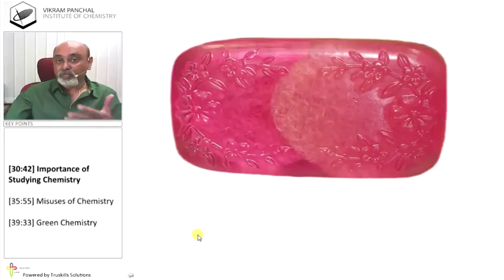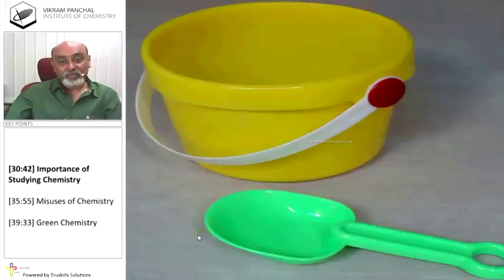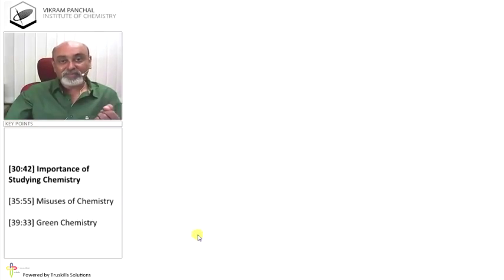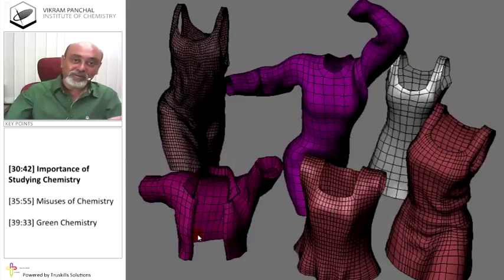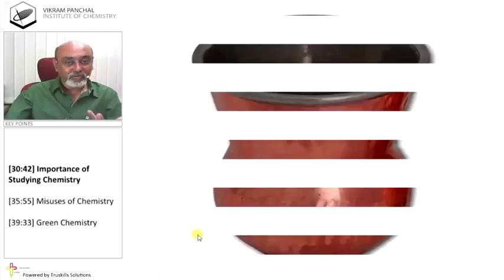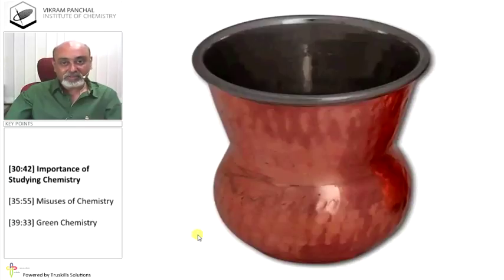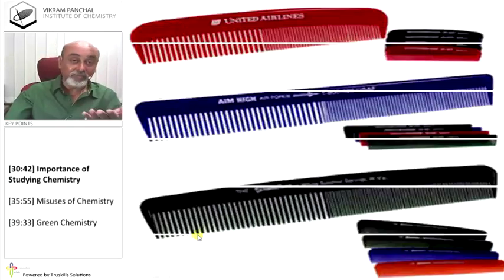After brushing the teeth, you must take a bath, and for bath we need soap. So soap is also one kind of chemical. You need a bucket to store water, so the bucket is also chemical. You have to wear clothes, and this is nothing but chemical. You have to store something in vessels, all utensils. See, this is very important.